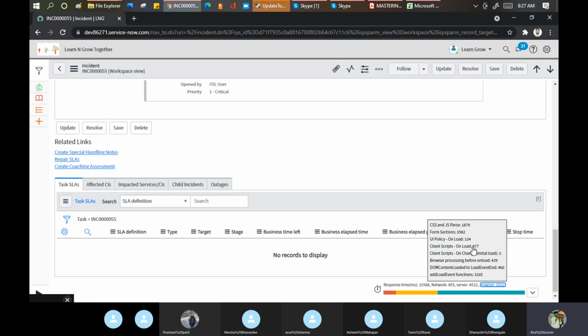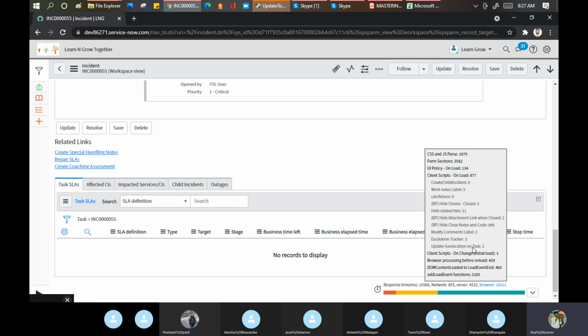So this is the place which can tell you how many scripts are running in the background on the client. You can check like this.